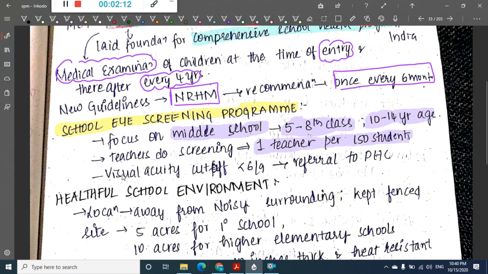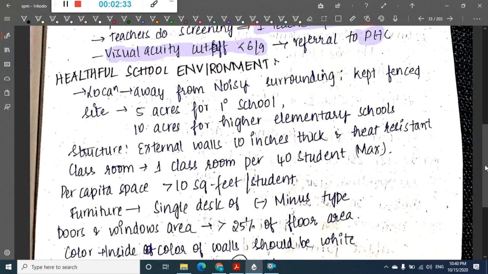Okay, so what is taken as the cutoff? A visual acuity of less than 6/9 is referred to the PHC. Any visual acuity less than 6/9 is referred to the PHC, and screening is done by one teacher for 150 students.